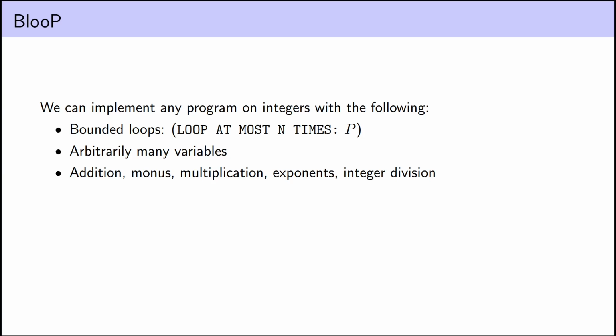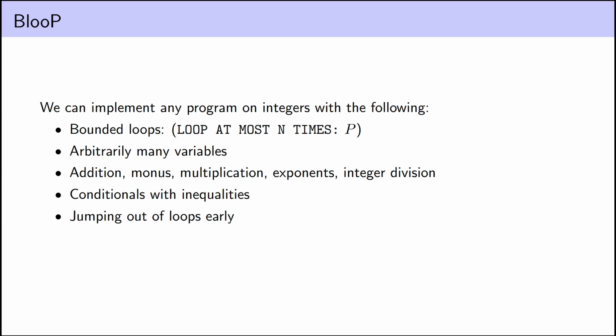We also have all the basic natural number arithmetic we could hope for. Addition, subtraction, multiplication, exponents, and we can do an inverse on multiplication to get integer division as well. I'll give a specific recipe for doing integer division in a much later video, or you can just figure that out on your own in the meantime. We have conditionals based on inequalities, and we can nest them to create conditionals on booleans on inequalities. We can jump out of loops early using conditionals.